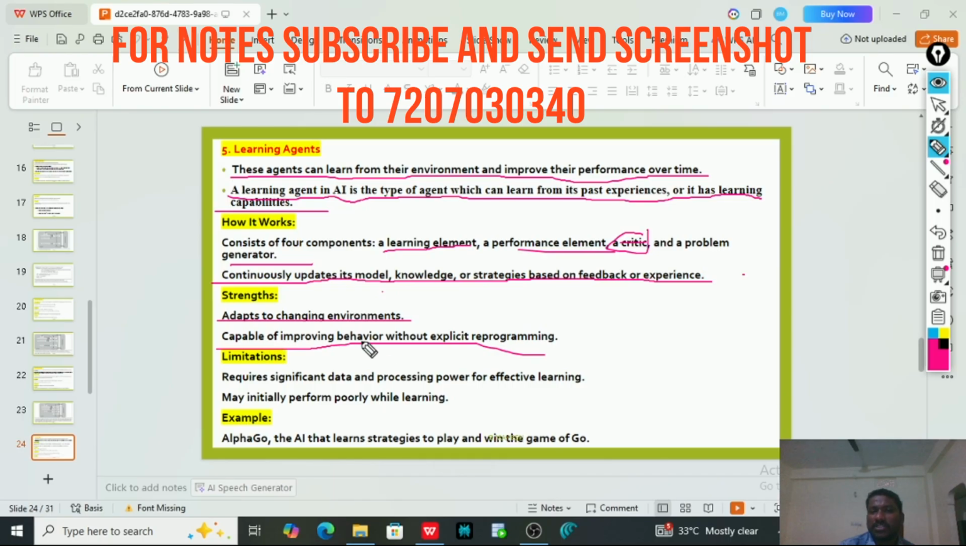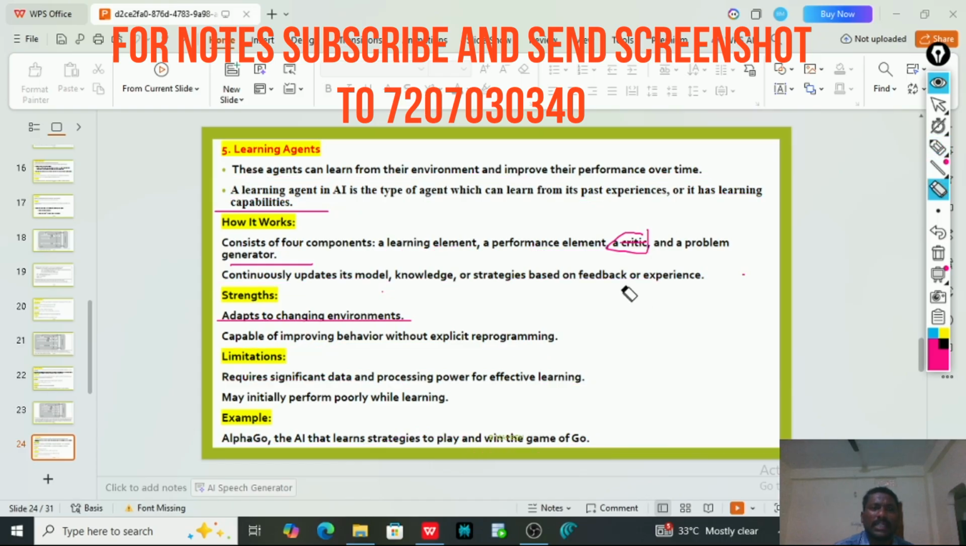The only limitation is that it requires significant data and processing power for effective learning. And one more thing, it initially performs very low. After learning from experiences, it performs well. Example, AlphaGo, the AI that learns strategies to play and win the game of Go. It is a game playing agent.